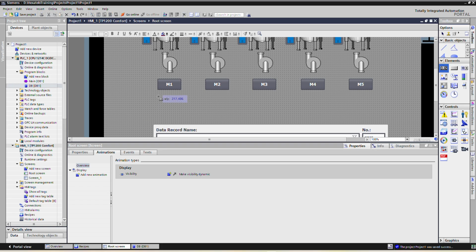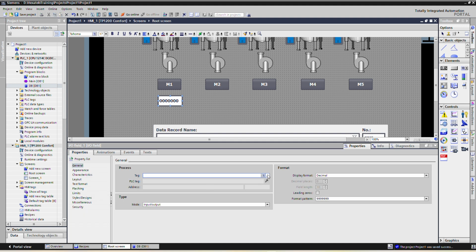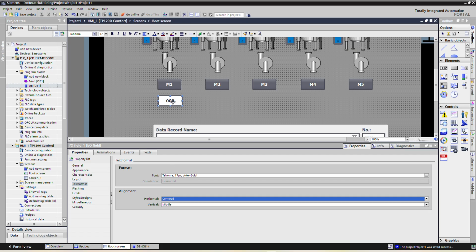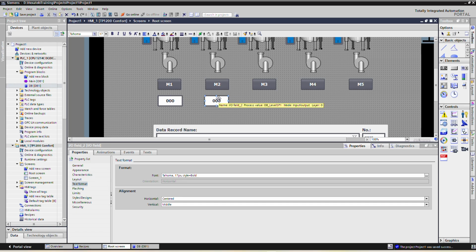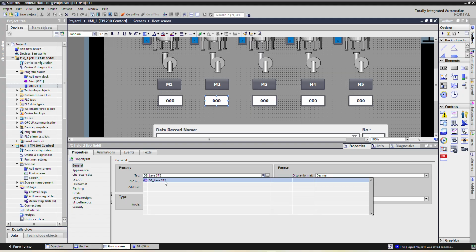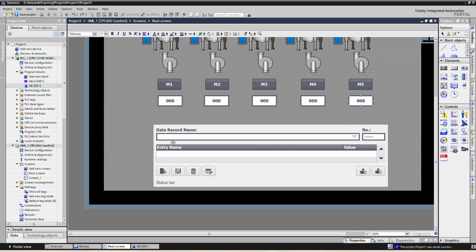Also we will add set point here, so that level 1 set point, level 2, level 3, level 4, level 5. So now we don't require this entry table now